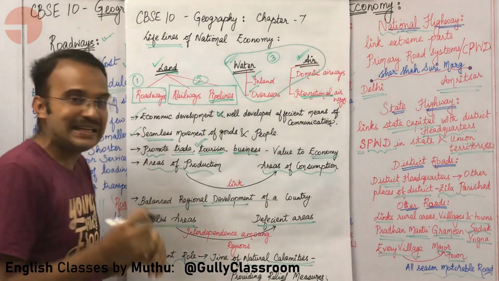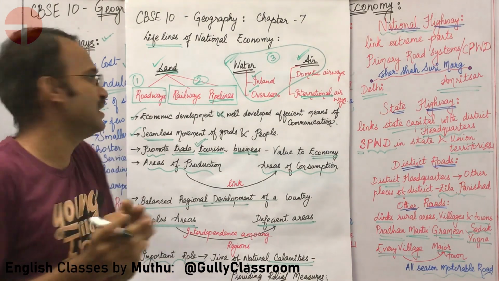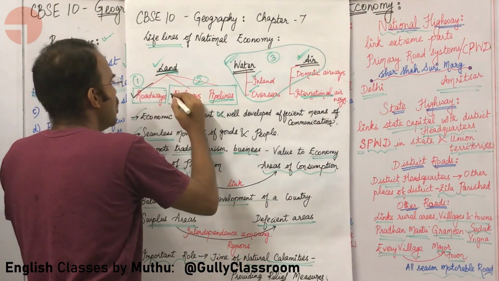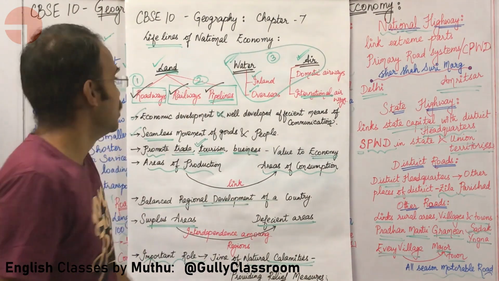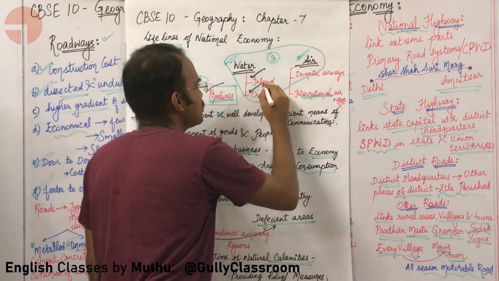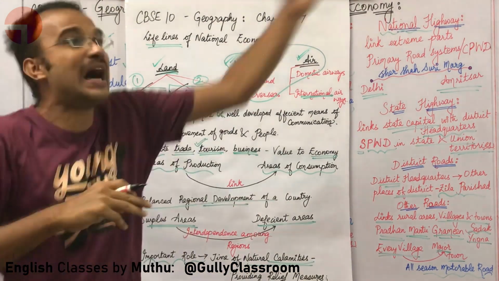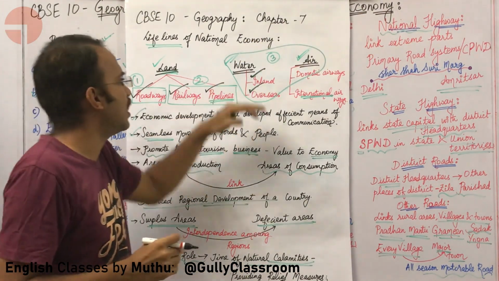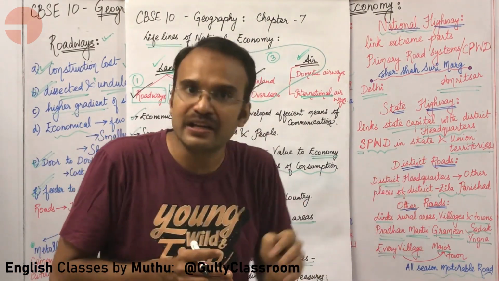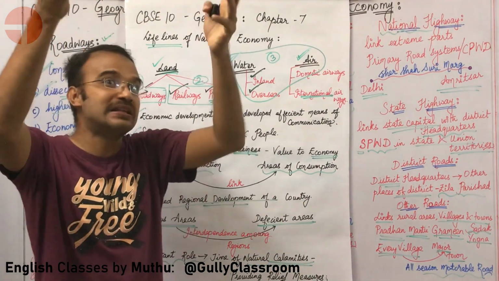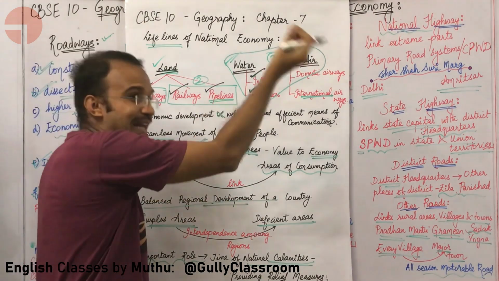In land based transportation, you can go by railways or roadways, railways and pipelines. In water based, you can go by inland rivers or you can also transport something to other countries by overseas. So waterways can be of two types. You can transport something within India by inland rivers or you can transport something to other countries through overseas water transportation.